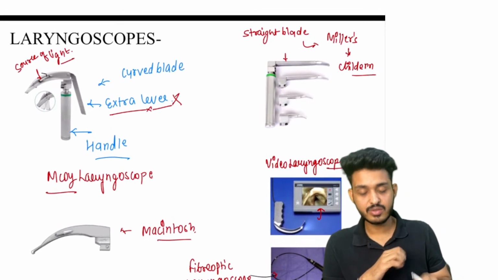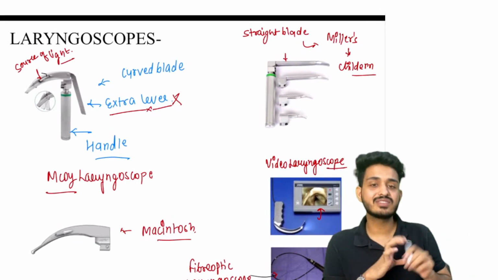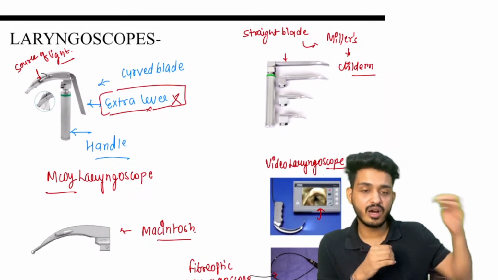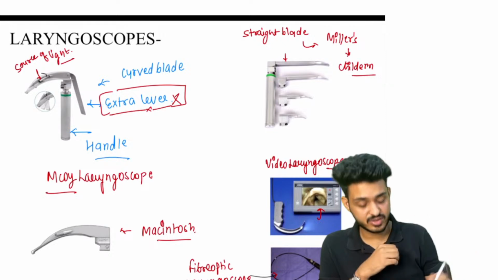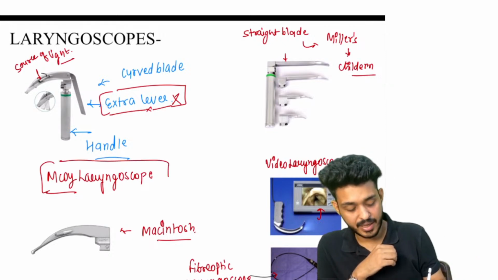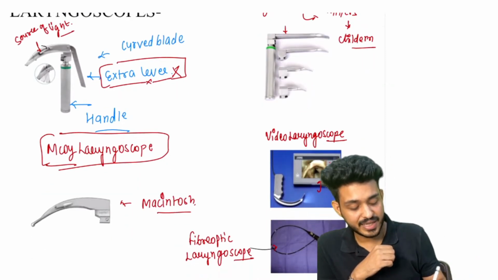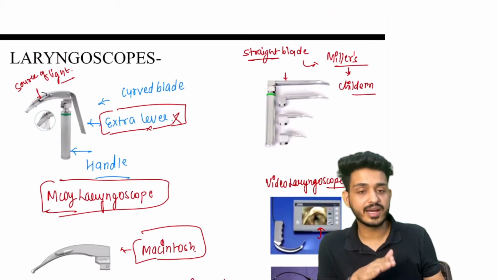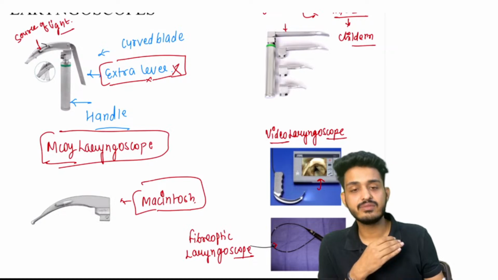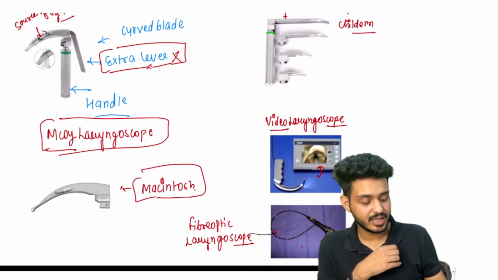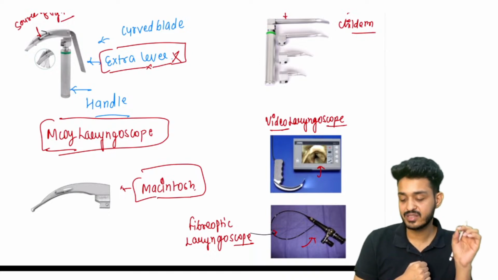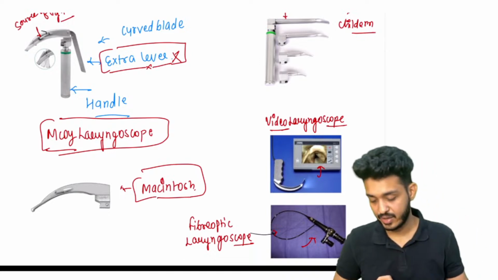So first of all, that is your laryngoscope. When you see this extra lever, that means curved blade with extra lever, that is your McCoy laryngoscope. Curved blade only, that is your Macintosh. Straight blade, Miller's. Go directly with the Miller's. Video, you can see video laryngoscope. Apart from that, this type of structure is your fiber optic laryngoscopy.